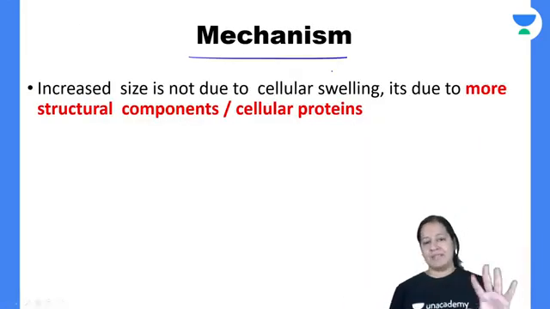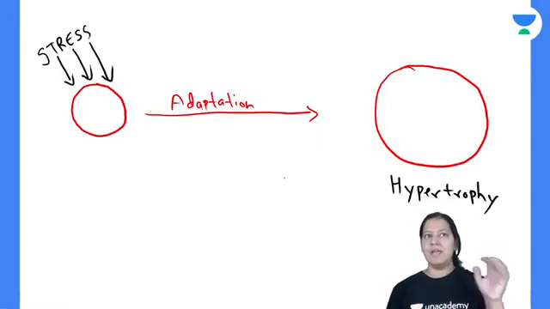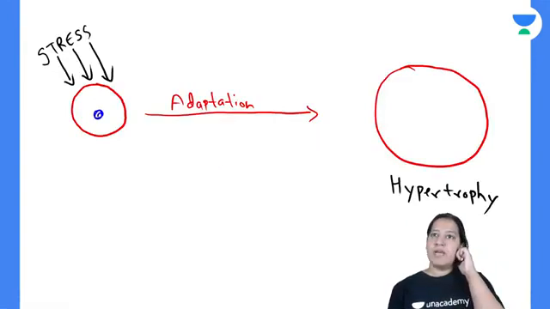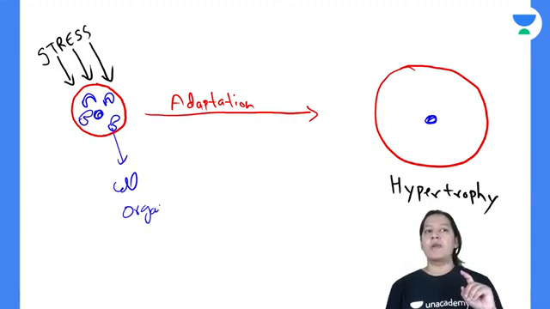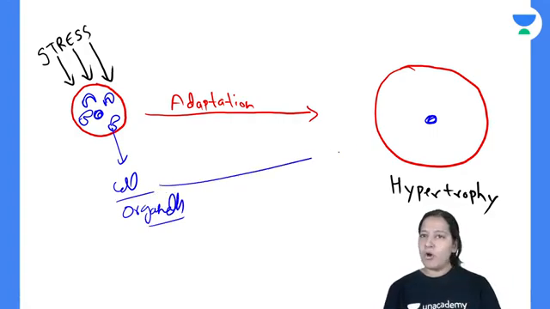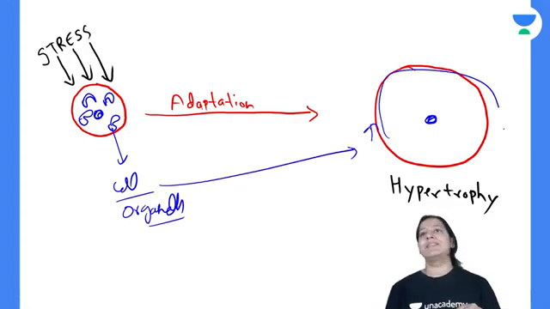Mechanism. Why is the cell size increased? Listen, here the cell contains a nucleus. Here also one nucleus. But here the cell contains more endoplasmic reticulum, more ribosomes, more mitochondria. These are known as cell organelles. So here the cell organelles are increasing. That's why the size is increased.